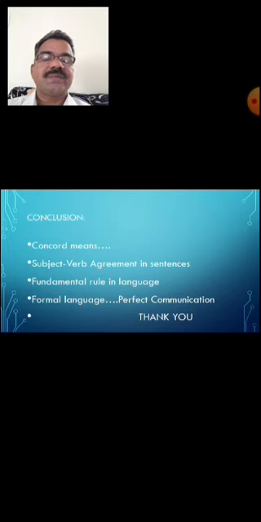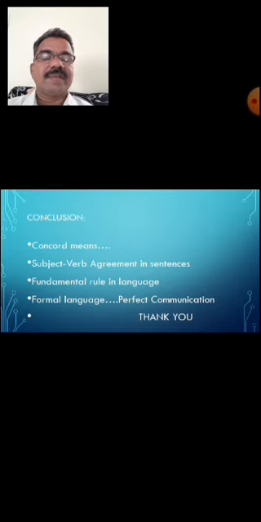What did we learn so far? What is concord? What is its meaning? What is its definition? How it is applied, how it is used, and so many examples. Concord means just subject-verb agreement in sentences. If this agreement is correct and perfect, then sentences are formed formally.